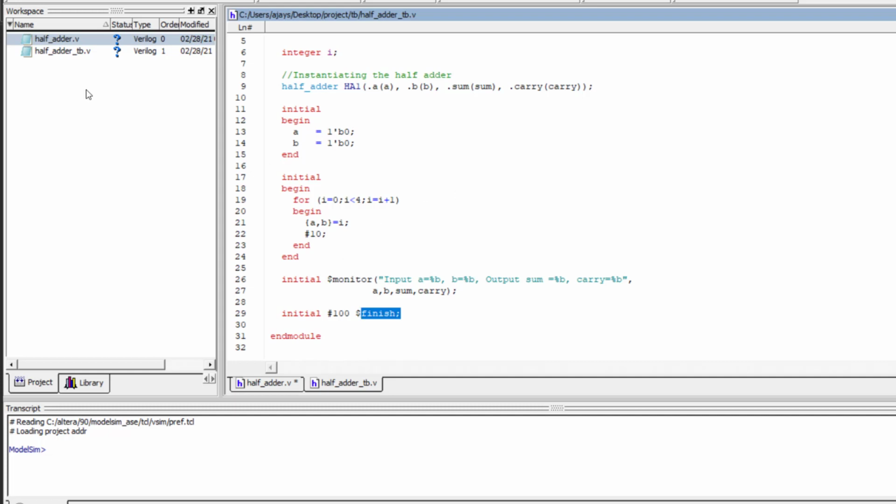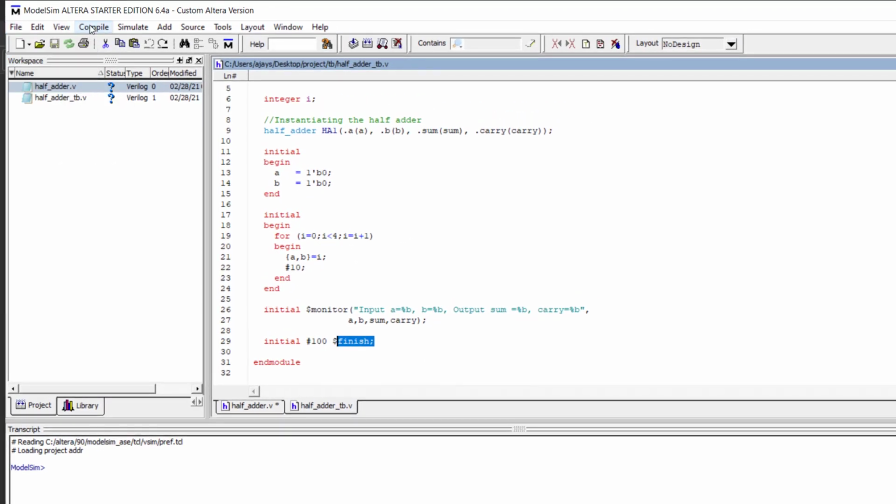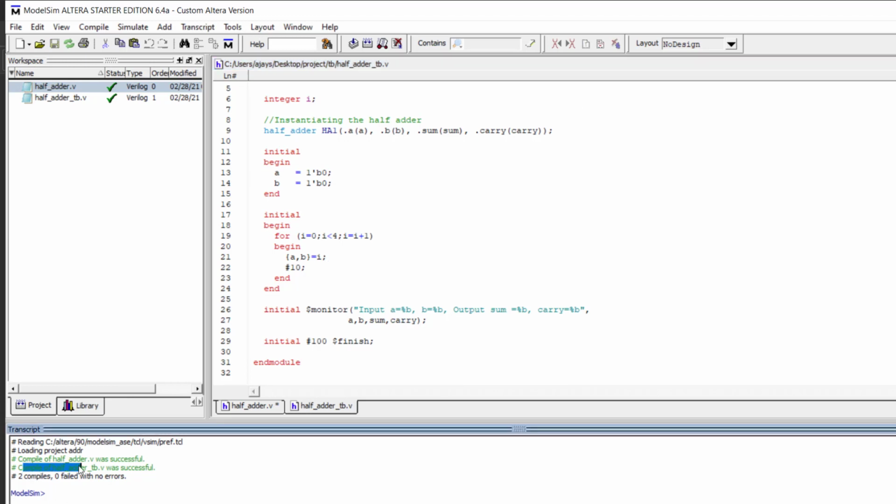Okay, so now compile this. I will click on compile all. Now you can see, when I click on compile all, you can see the right tick. It is in blue. If you write something wrong, then it will show an error. So here you can see compile of the half adder was successful. Both are successful.